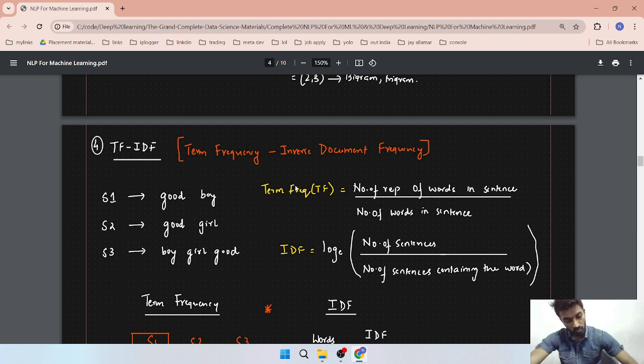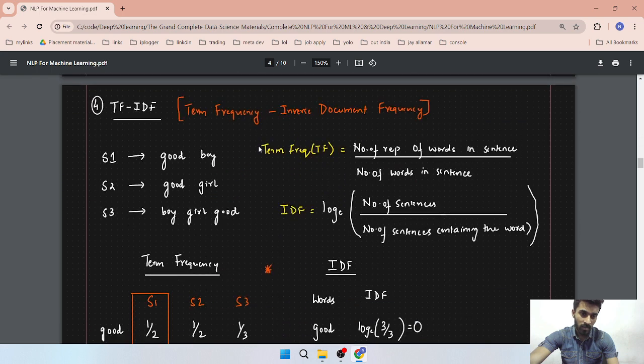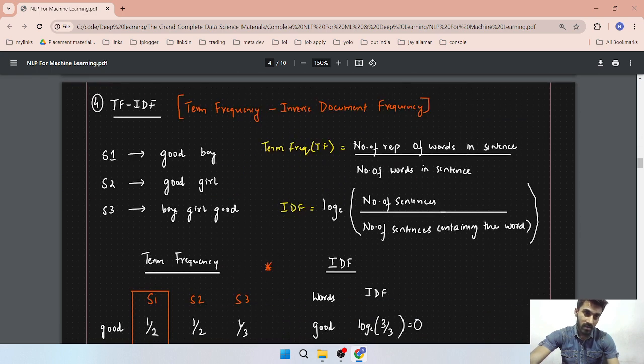You have to know them. If you apply them, you will get good accuracy. TF-IDF is somewhat better than one hot encoding or bag of words, but it is not comparable to word2vec. Let's see TF-IDF in the next lecture. Thank you guys.